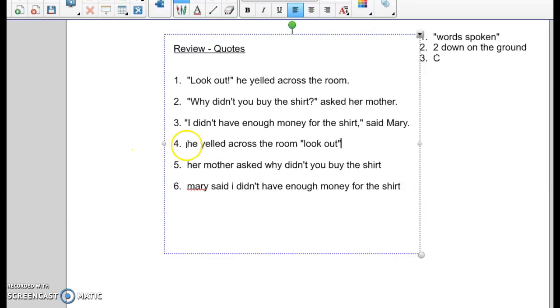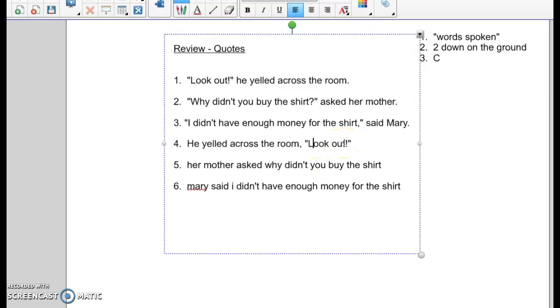What part was yelled? Is it "He yelled across the room, look out!" or "He yelled across the room, 'Look out!'" Put the exclamation point with the part that's yelled. Comma is the other one down on the ground. What do we capitalize? Beginning of our sentence. And then, because this is the spoken sentence, the dialogue gets capitalized too.